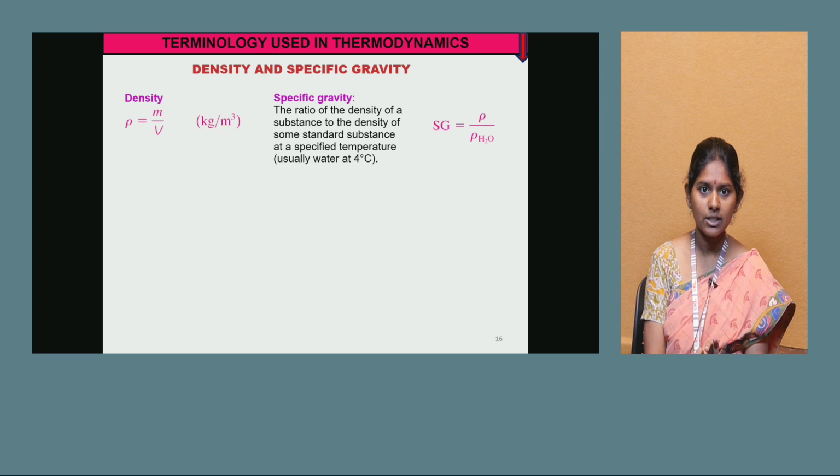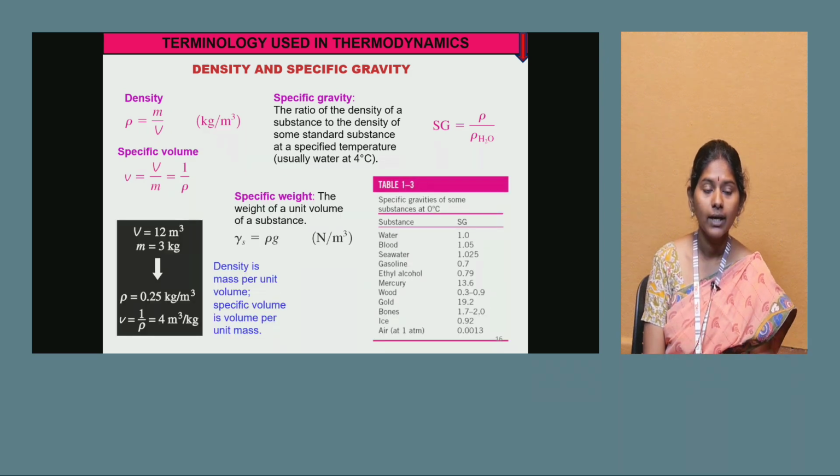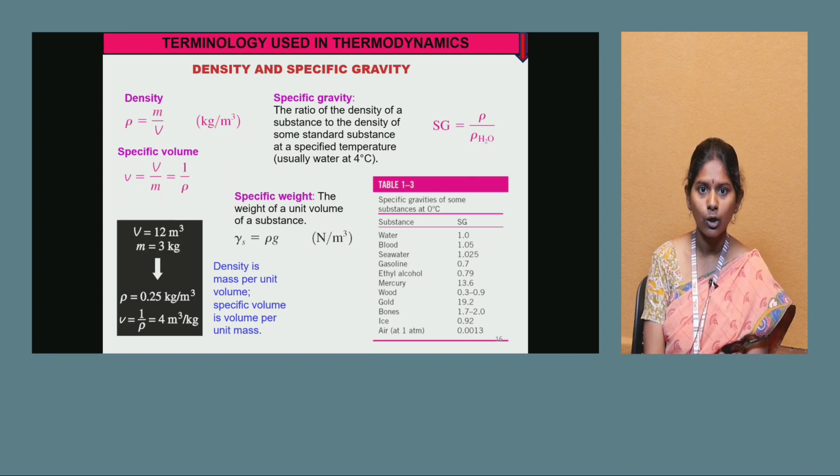Next one is density and specific gravity. Density is the ratio of the mass to volume, that is, the units of the density will be kg per meter cube. Whereas the specific gravity is the ratio of the density of a substance to the density of some standard substance at a particular temperature.